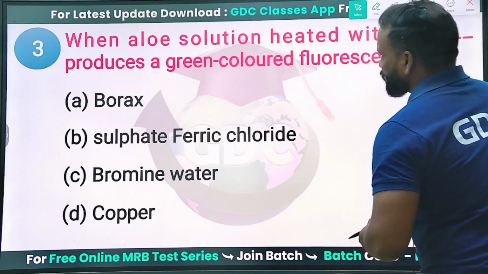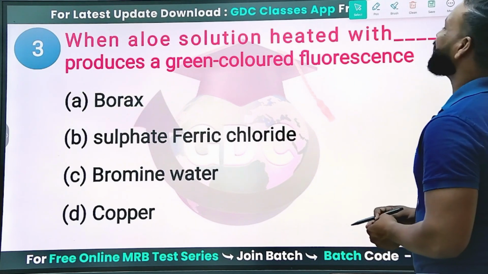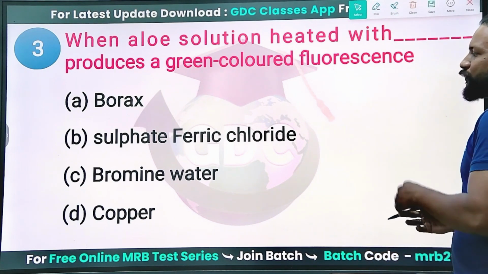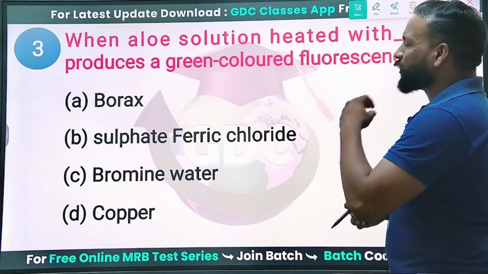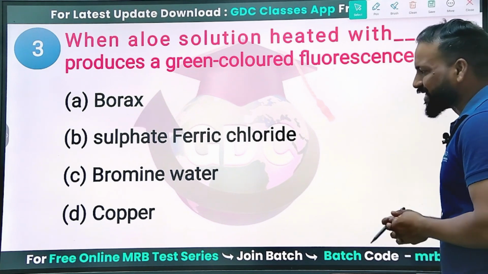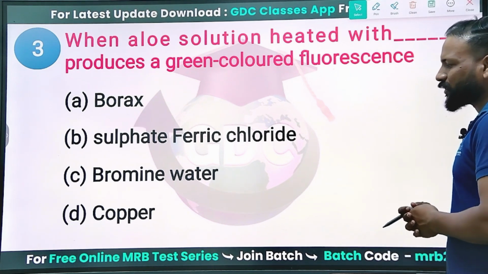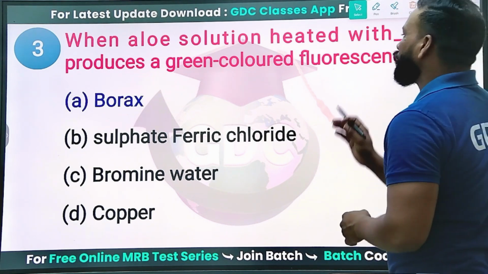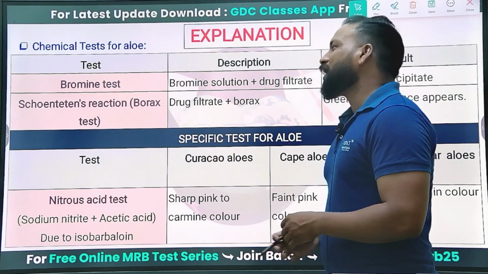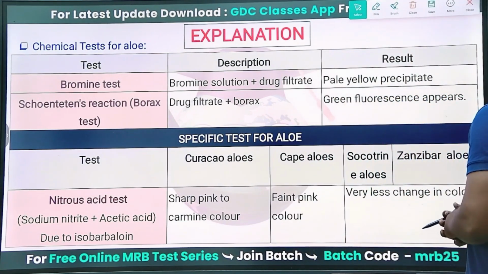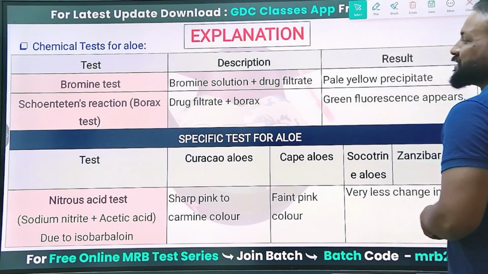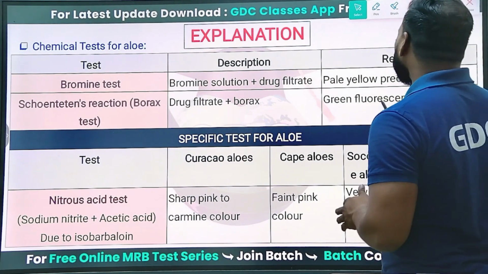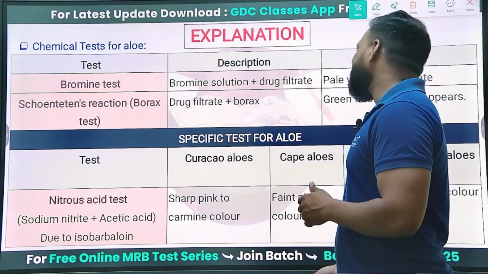Next question. When aloe solution is heated with which of the following reagents does it produce a green color fluorescence? Either borax, ferric sulfate, chloride, bromine water or copper. Yes, when you add borax, the aloe gives a green color fluorescence. This is Schoenteten's reaction, that is the borax test. Drug filtrate plus borax gives you the green fluorescence, and the bromine water test gives you pale yellow precipitates.